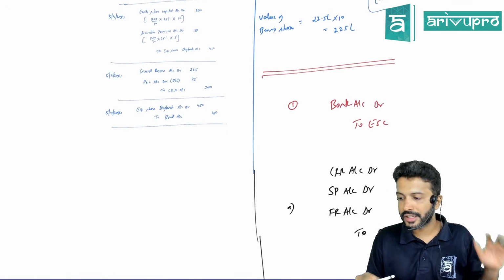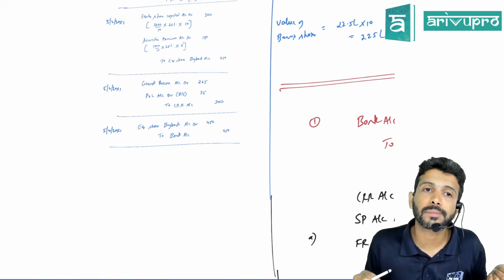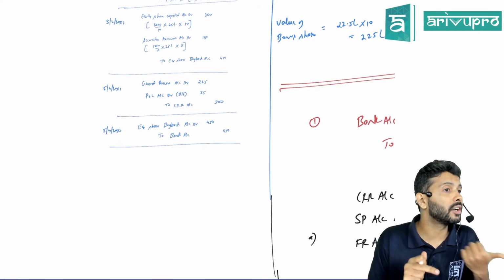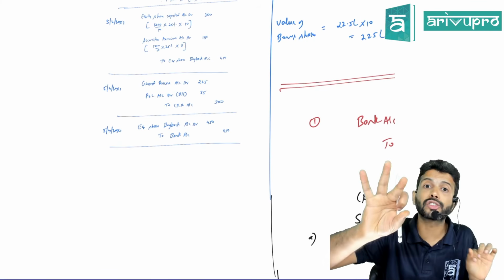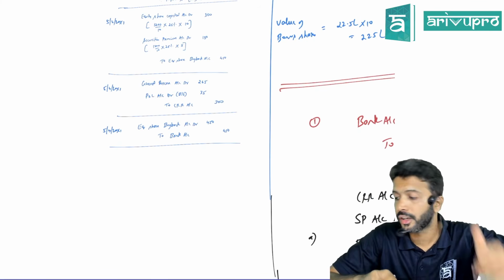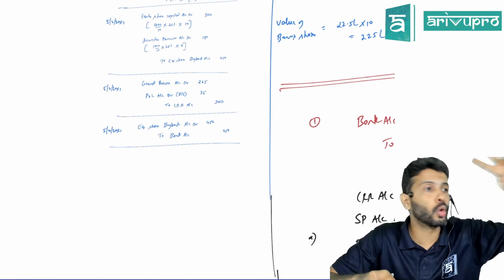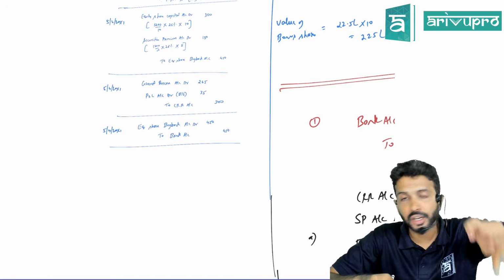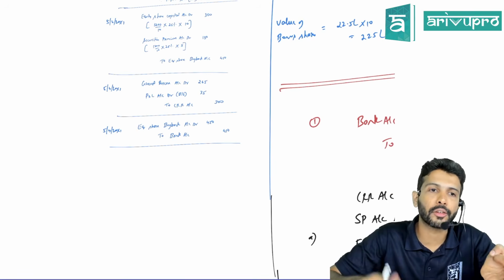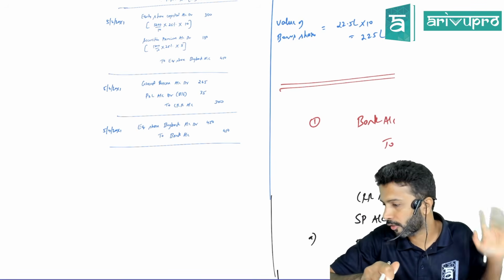Let's go one step back. Bonus shares mean what, sir? It is shares given to whom? First of all, what sort of shares, equity shares or preference shares? Equity shares. Given to whom? Existing equity shareholders. At what, for money or free of cost? Free of cost.